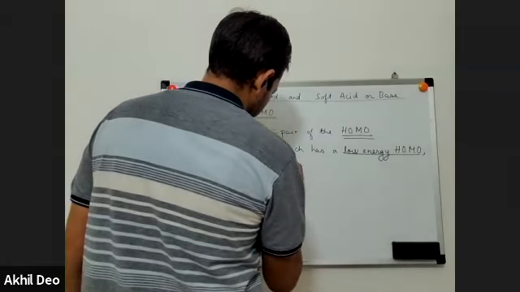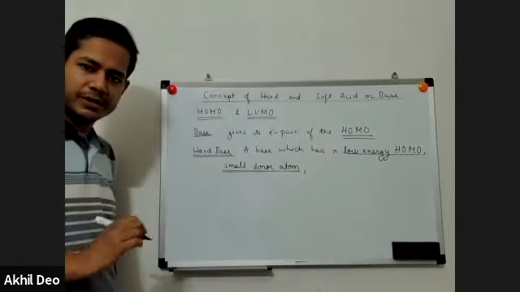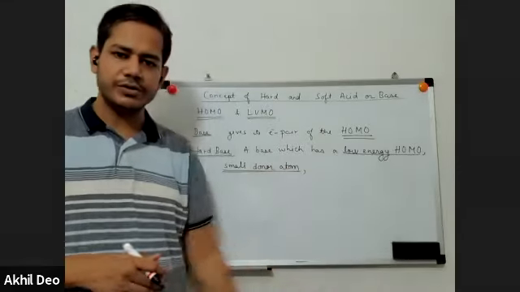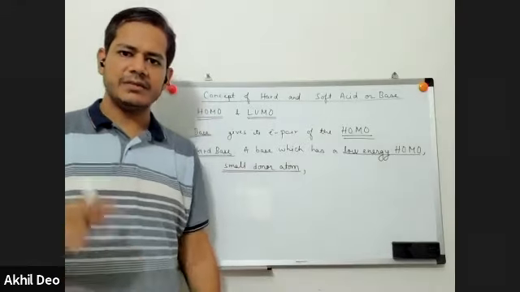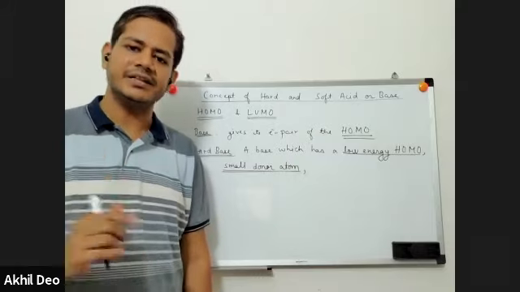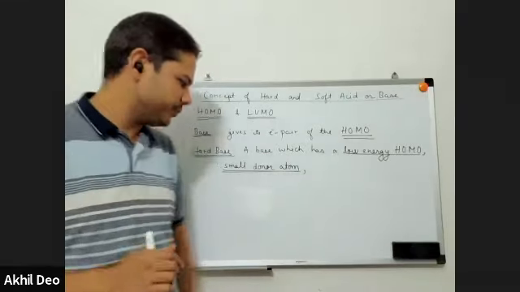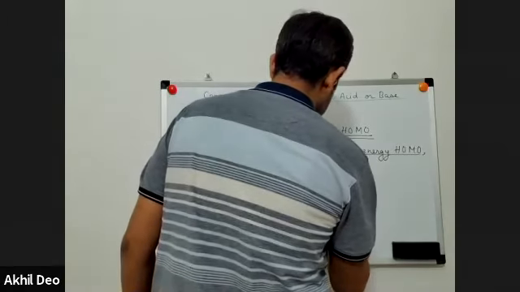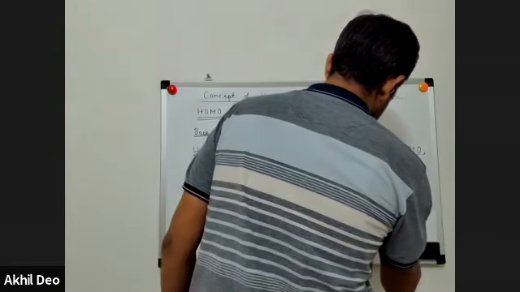or it is having a small donor atom. If the atom is small, definitely the outermost electron will be closer to the nucleus. The highest energy occupied molecular orbital will be closer to the nucleus, will be of lower energy. So low energy HOMO implies small donor atom. And one more point we noted down: smaller is the atom, more is the electron density, more is the negative charge density. So a hard base is characterized by a low energy HOMO, or a small donor atom, or a high negative charge density.